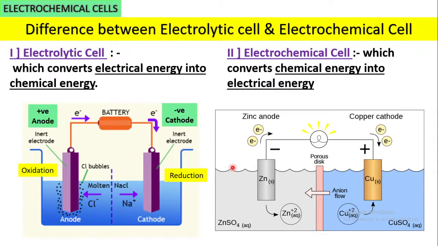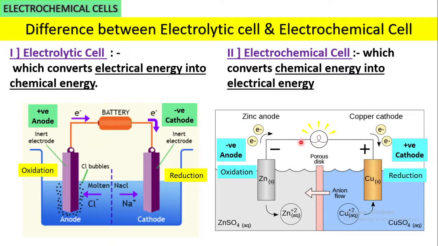Now look at the anode cathode representation. Zinc carries the negative charge and it is called the anode, and the cathode carries the positive charge. On the anode oxidation takes place, and on the cathode reduction takes place. What happens when we connect these two electrodes and put an electric bulb here?